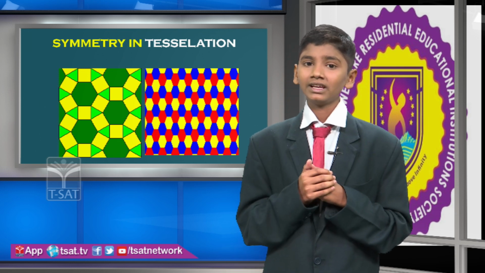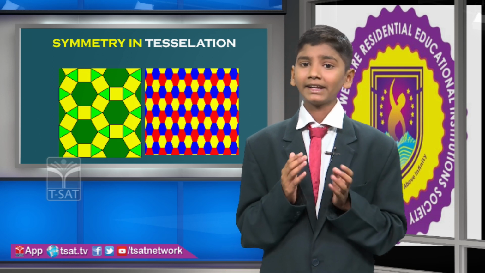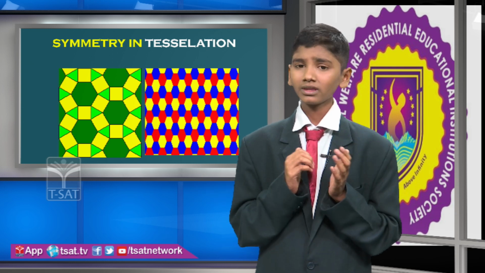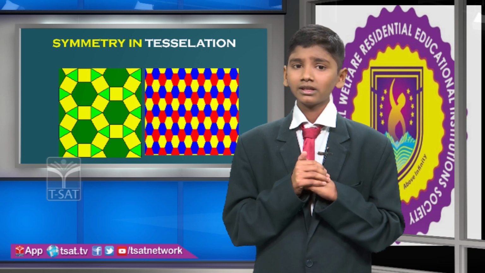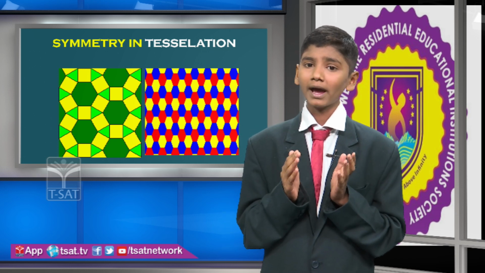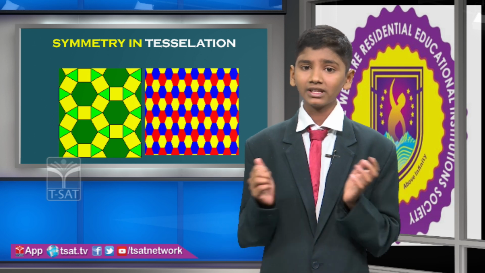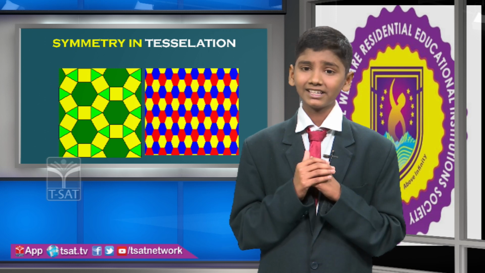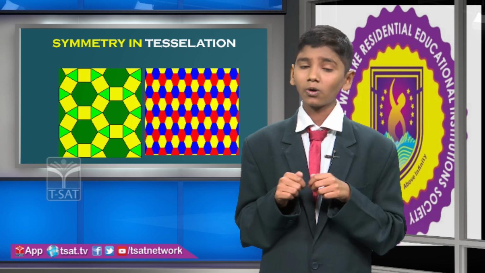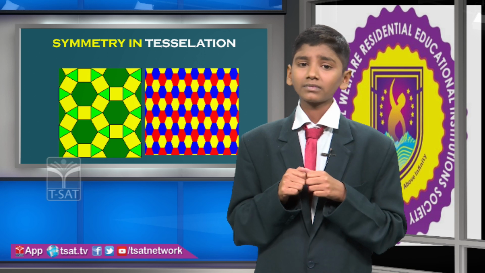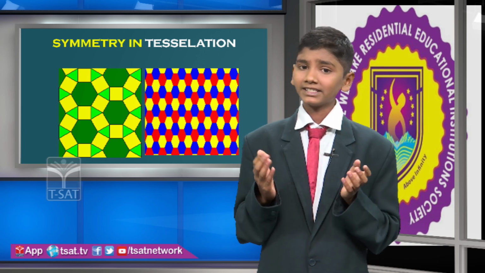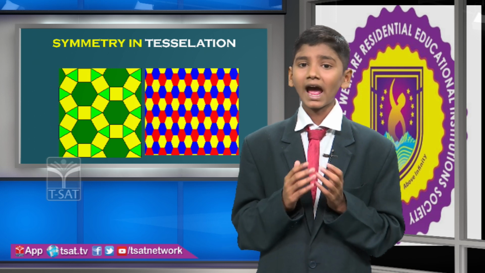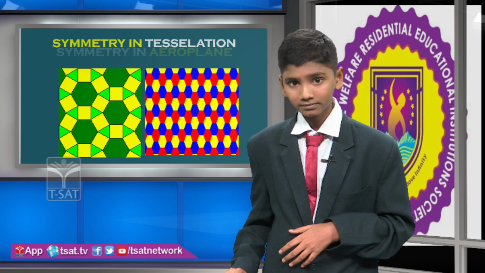Symmetry in tessellation. Tessellation is a pattern formed by arranging congruent figures and mirror images side by side in all directions. You can find this here. Tessellation is made up of regular hexagons, equal triangles, squares, etc. The tessellation is formed from regular polygons and mirror images.